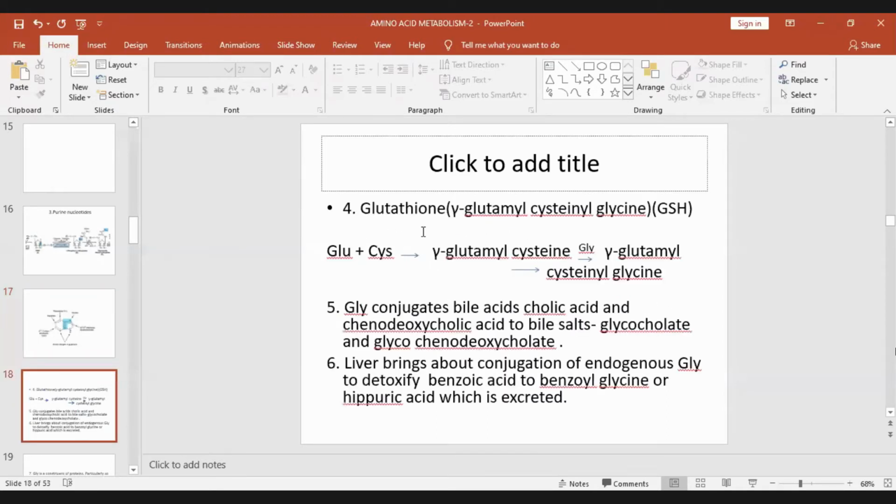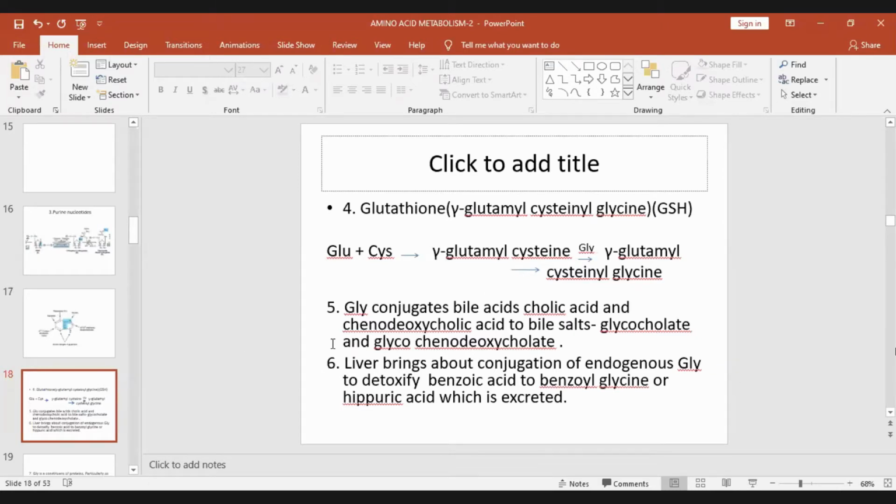It also participates in glutathione synthesis, which requires glutamate, cysteine, and glycine. So gamma-glutamyl-cysteinyl-glycine.